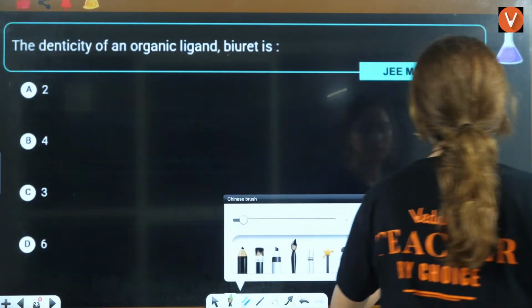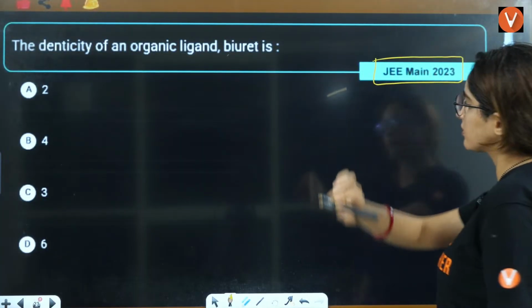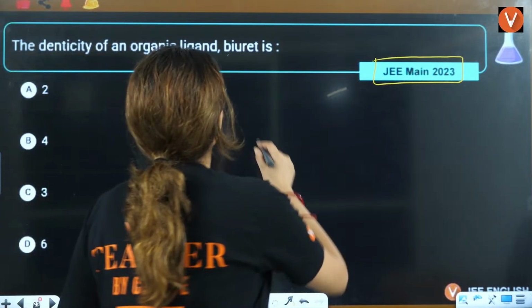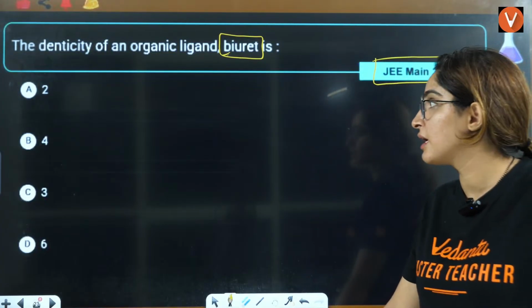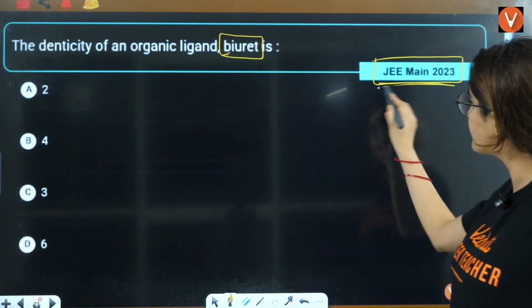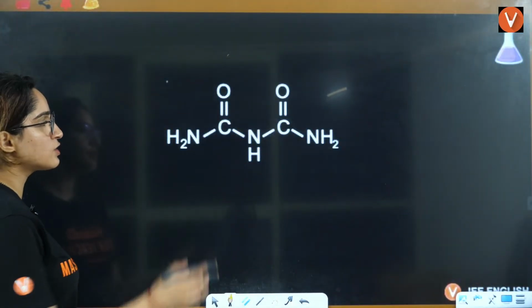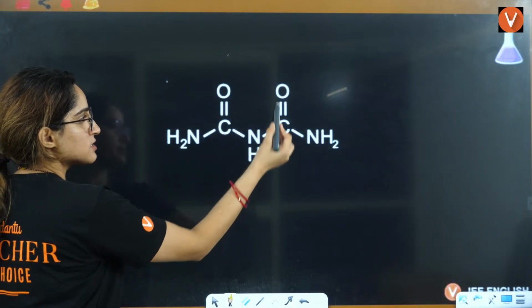Now, a 2023 question: denticity of the organic ligand biurate. Now for that you should know what kind of ligand that is. This is your latest question, so they can directly ask you the denticity. This is called biurate. Carbon double bond O, NH2. This is NH, C double bond O, NH2.